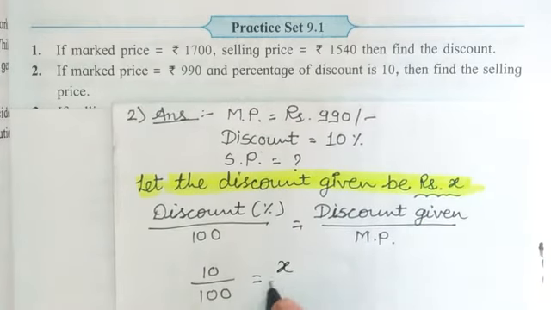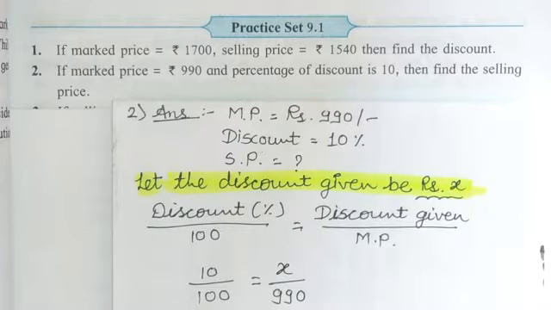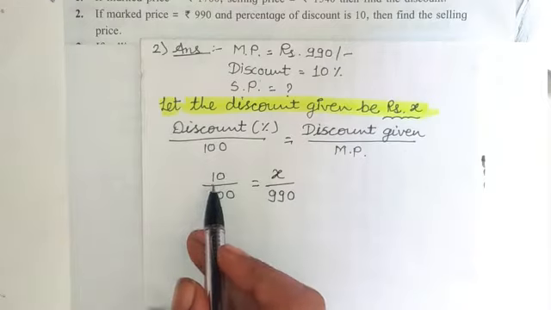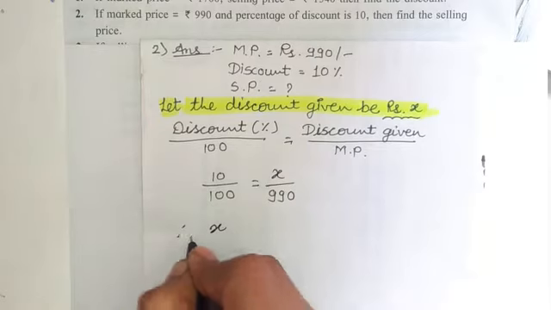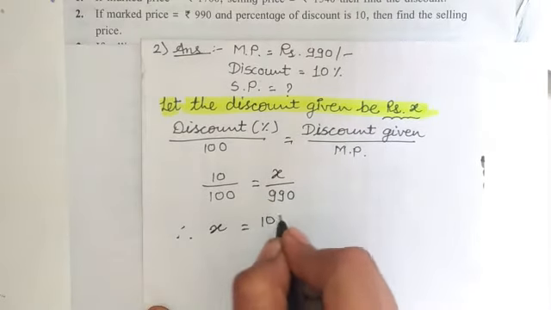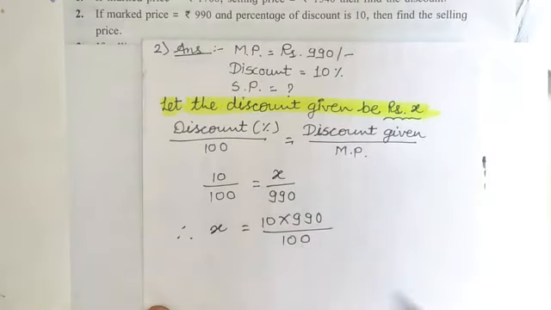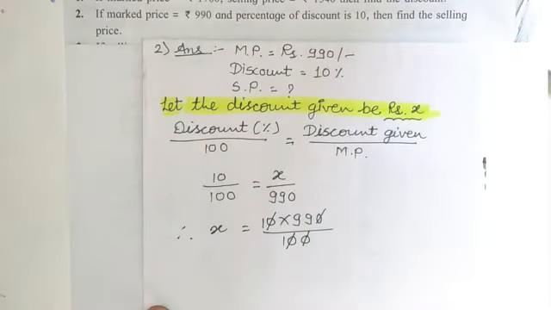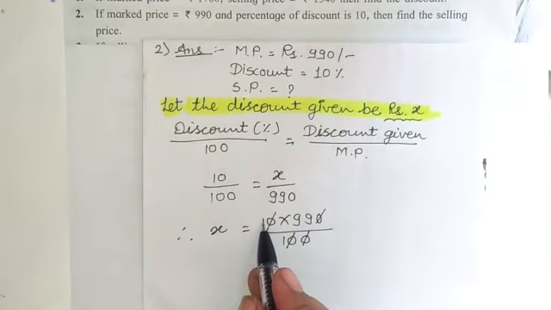So X upon mark price, which is 990, we have to write systematically according to the formula. Now students, this 990 is dividing here, so we will send it to the opposite side and multiply. Therefore X is equal to 10 multiplied by 990 divided by 100. Now this 0 will be cancelled with another 0 downward. So whatever is remaining is 99 multiplied by 9.